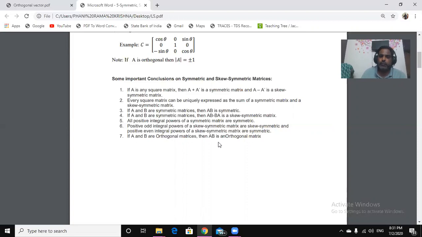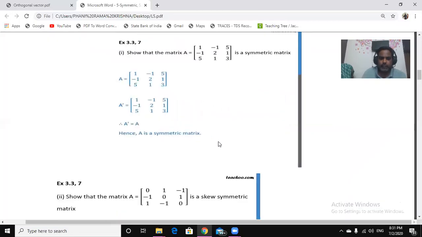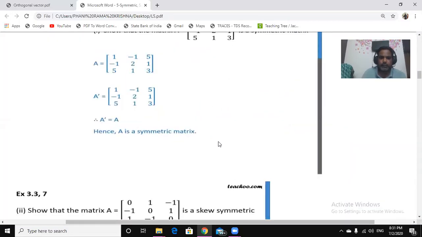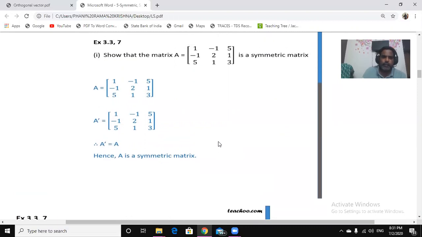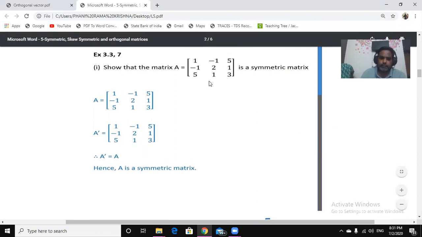Now these are some examples where I can look at the symmetry and skew symmetry of a matrix. Look at here, this is the matrix A. This matrix is symmetric, meaning if I find the transpose, I get the same matrix again.